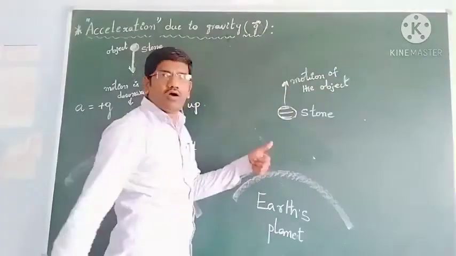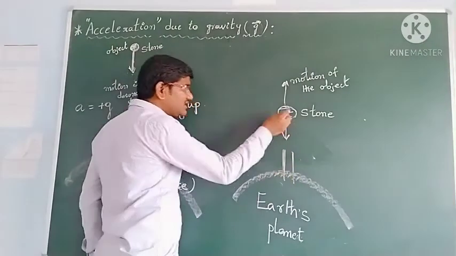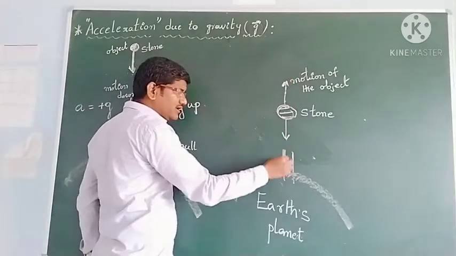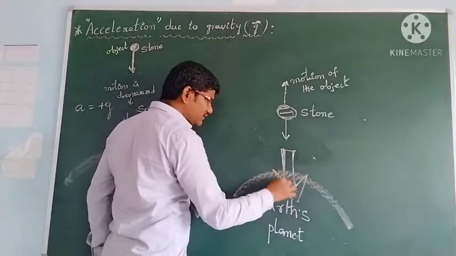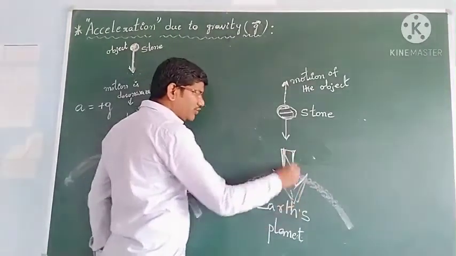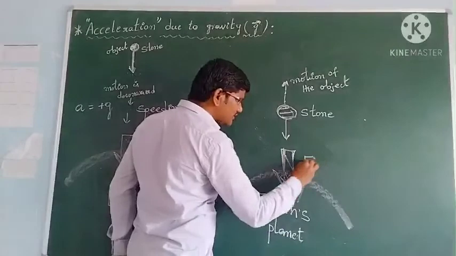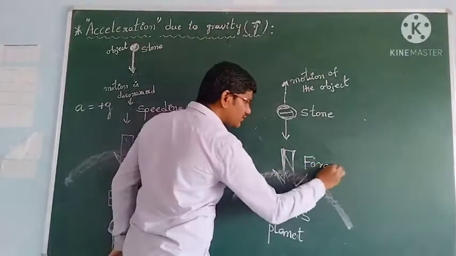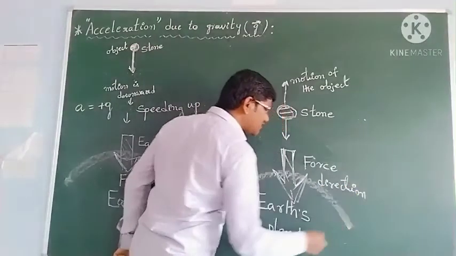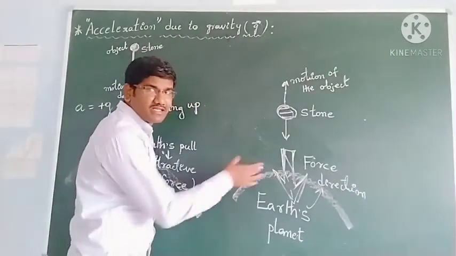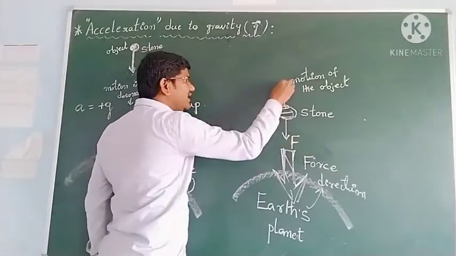The object is going in the upward direction, but the earth's pull is there. As the stone is going upward, the earth is attracting it in the downward direction. This is the force direction, that is, the earth's pull, the earth's attractive force. So this is the direction of force and this is the direction of motion.